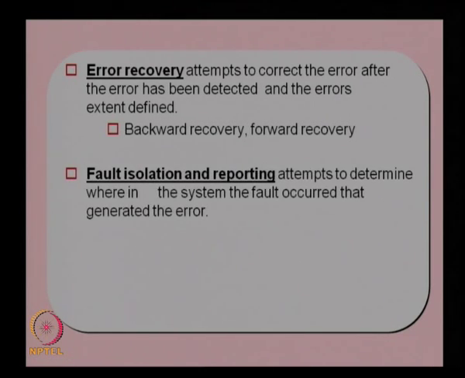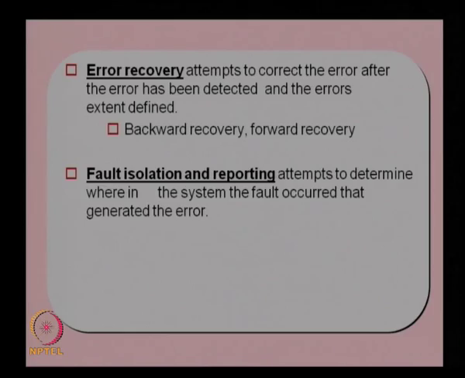And the last one is fault isolation and reporting, which attempts to determine where in the system the fault occurred and generated the error. So, this is basically to find out the source of error. It will try to determine the place where the actual error occurred, and that will be reported. There are many ways of doing this. You can do it using software or using hardware.